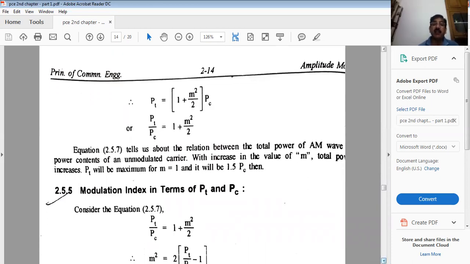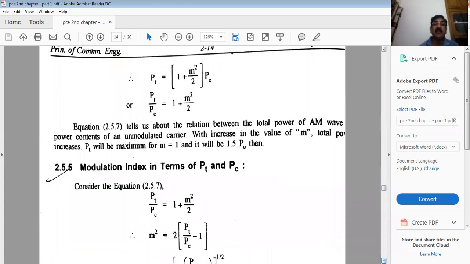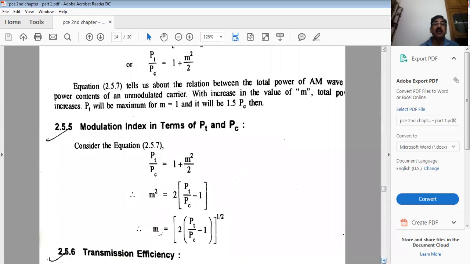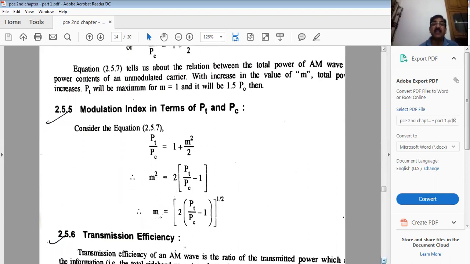Now, how we can calculate the modulation index in terms of PT and PC, I mean total power and carrier power. Look at this occasion, using the same formula which we have developed for total power. So bring down PC over here. Fine. So from here we can calculate M. Now whatever the terms associated with it, like 1, you bring on that side, it will be subtracted from PT by PC. Then still 2 is here, multiply 2 by this. So to calculate M only, take the square root of this value. So this is how we can calculate M in terms of PT and PC.